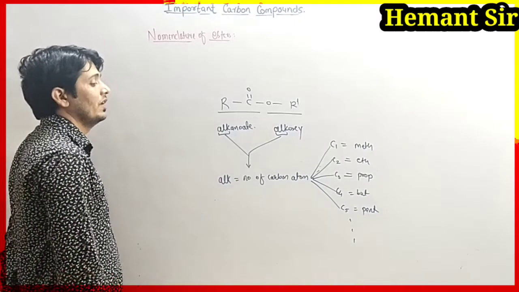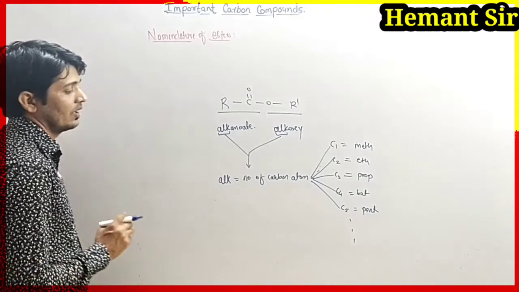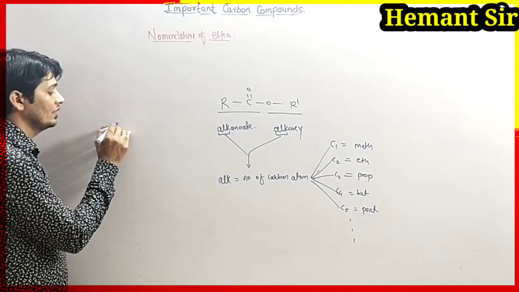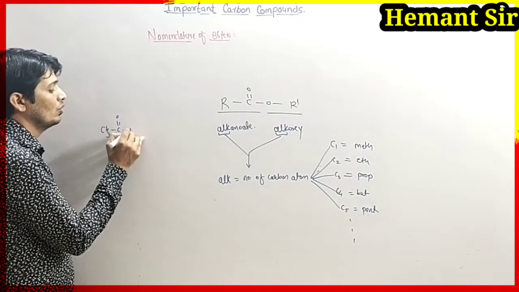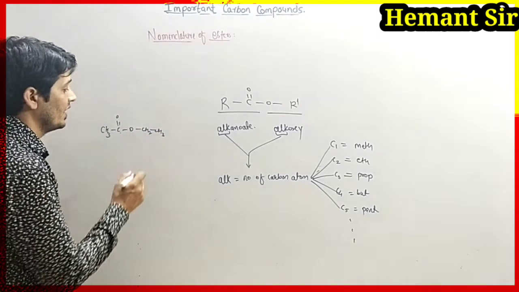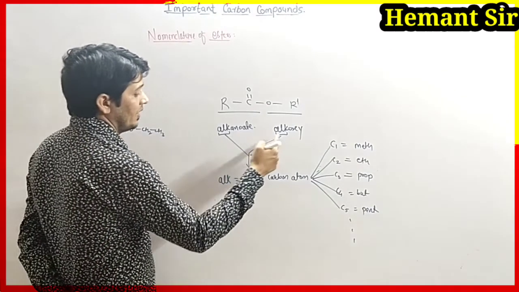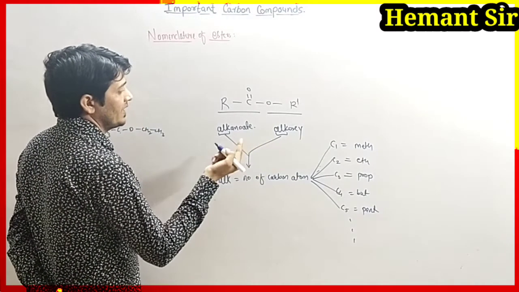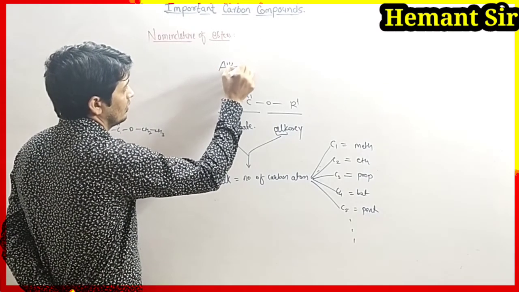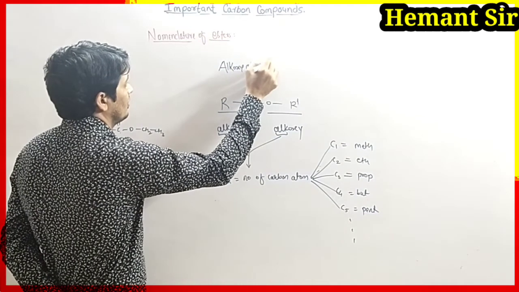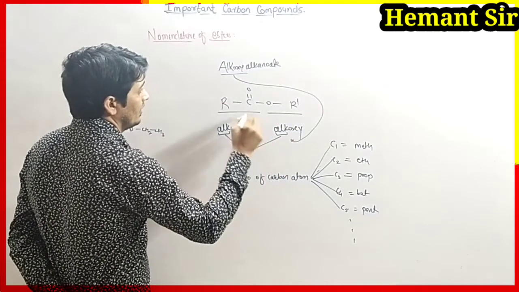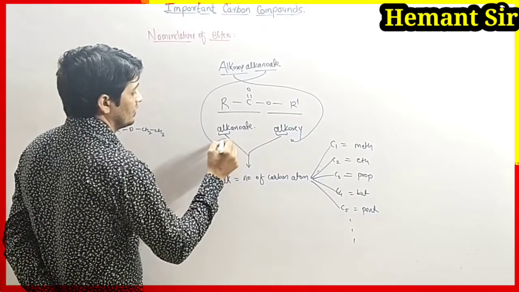Now we will write the names of a few esters. We have CH3, C double bond O, CH2, CH3. When these two parts are combined, they form alkoxyalkanoate. The alkoxy group is this one, and the alkanoate group is this one.